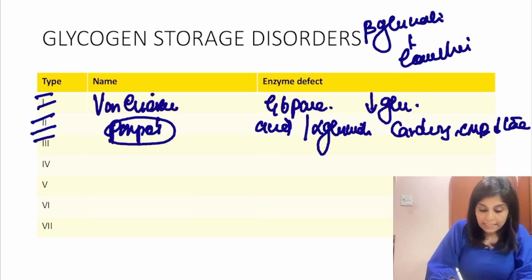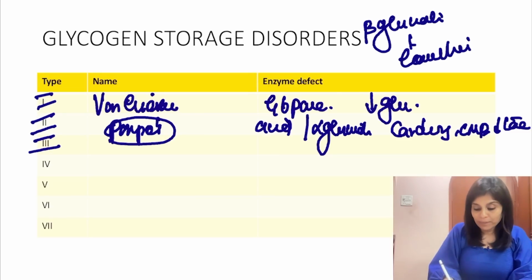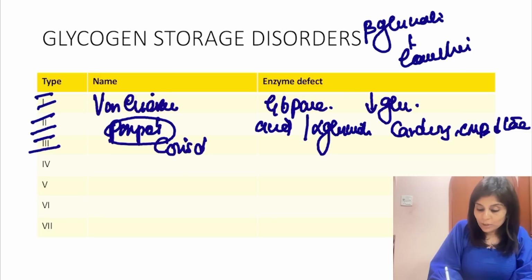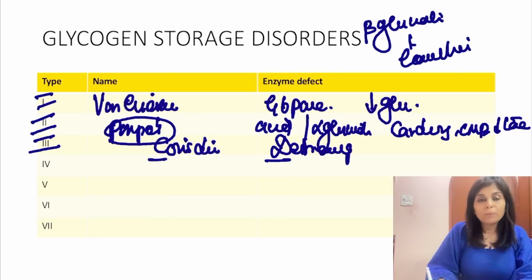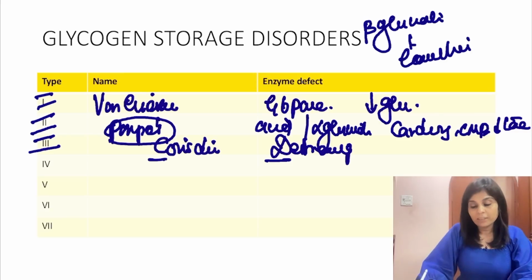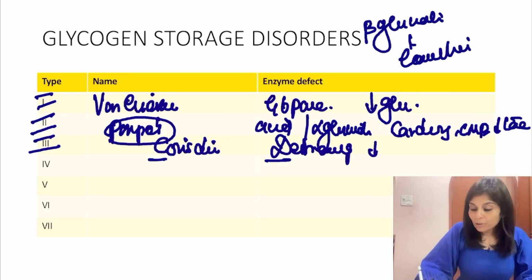Type 3, the third alphabet is C. So type 3 is Cori's disease, caused by the defect of debranching enzyme. As I told you, please remember C should be followed by D. D is debranching enzyme, an enzyme involved in both liver and muscle glycogenolysis. Liver glycogenolysis defect causes hypoglycemia.